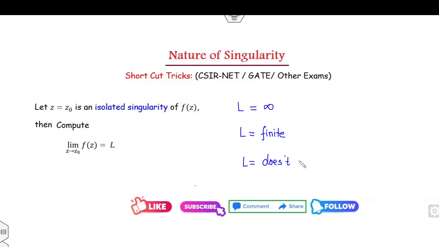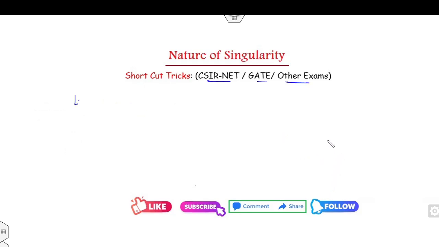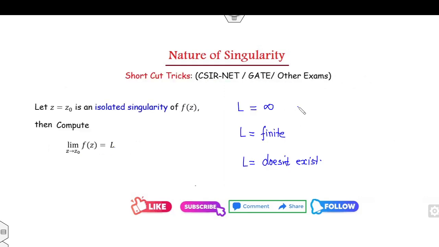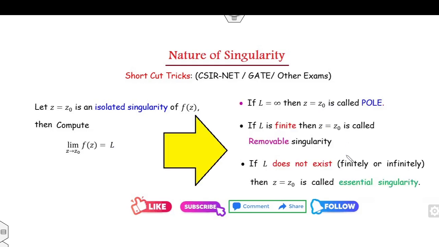Based on this nature, we can classify removable, pole and essential. Whenever it is infinity, we call it a pole. Whenever it is finite, we call it removable. Whenever it does not exist, we call it an essential singularity.